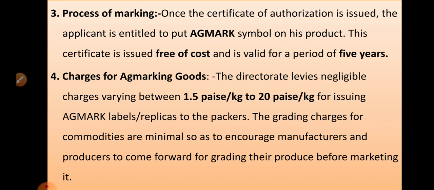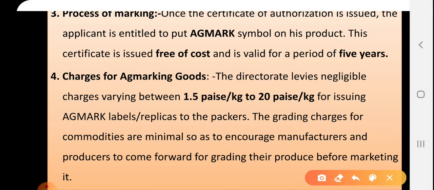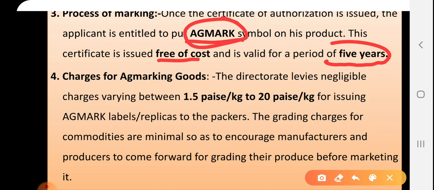Then the next feature, the process of marking. Once the certification authority has issued the certificate, the applicant is entitled to put the Agmark symbol on their produce or products. This certificate is issued free of cost and is valid for the next 5 years. After those 5 years, you need to renew it again.